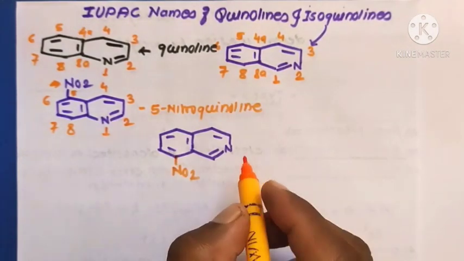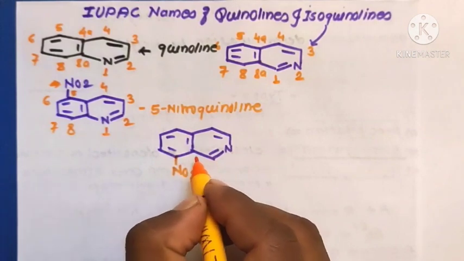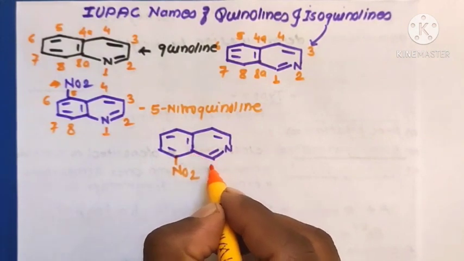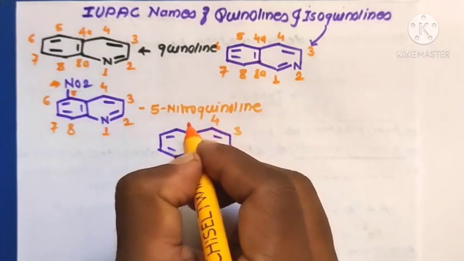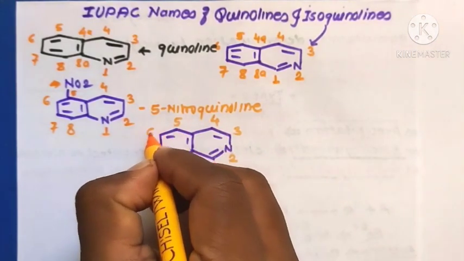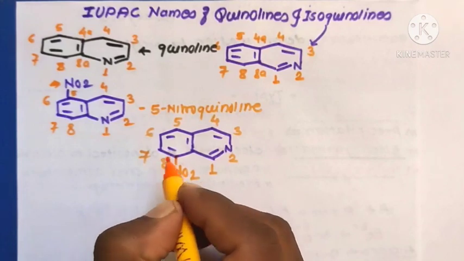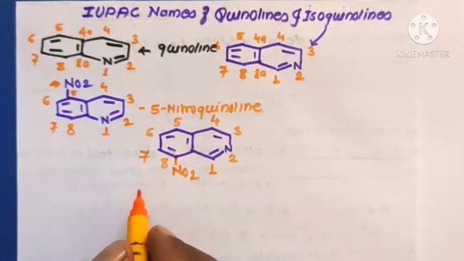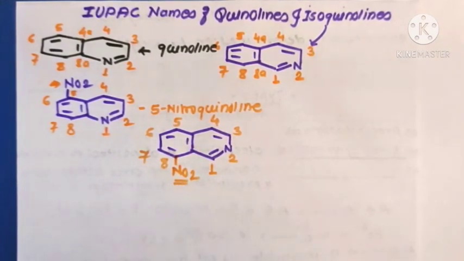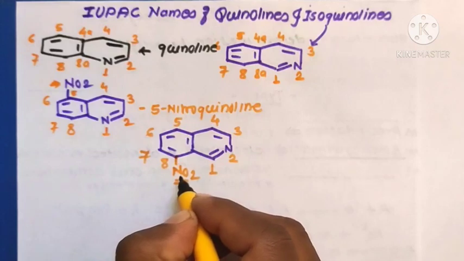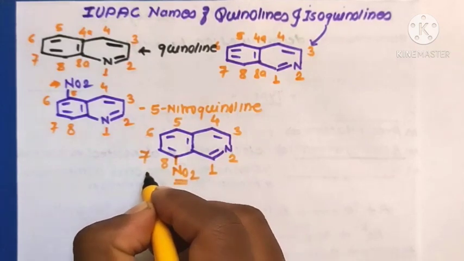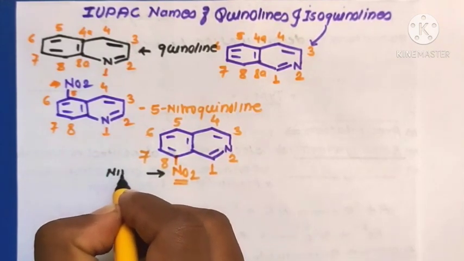Then the second one. Here the numbering starts adjacent to the common carbon atom, 1, 2, 3, 4, 5, 6, 7, and 8. In this molecule there is one substituent at carbon number 8, a nitro substituent.